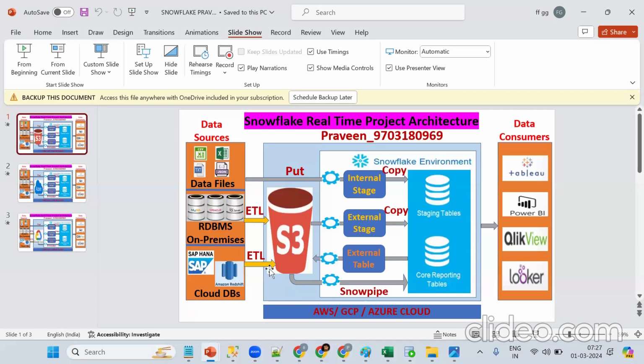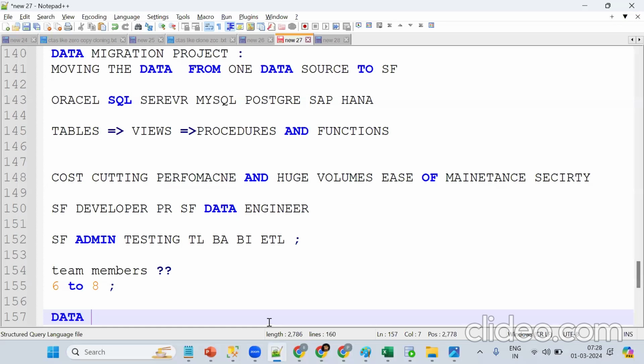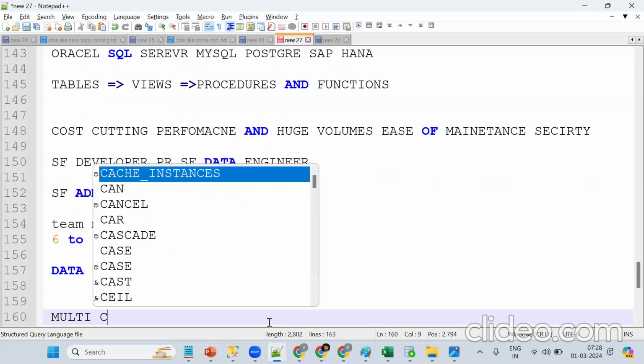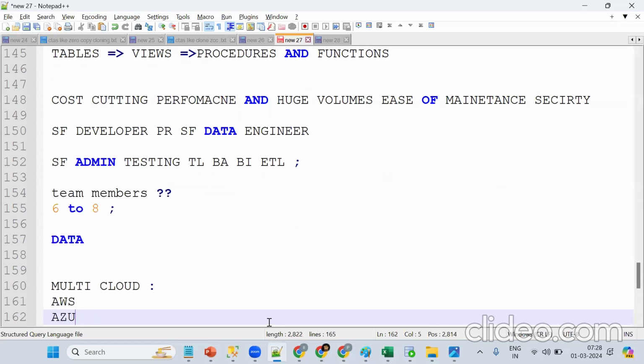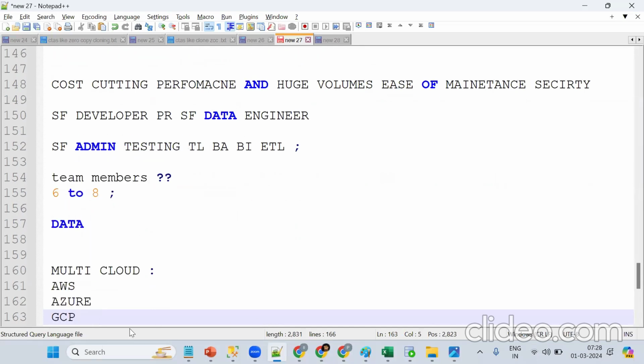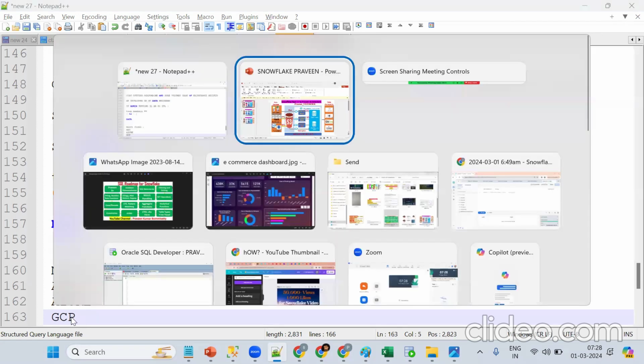Remember, Snowflake supports multi-cloud. It can be AWS, GCP, Azure. This is an important point. Snowflake supports AWS, Azure and GCP, so Amazon Web Services, Microsoft Azure, Google Cloud Platform.